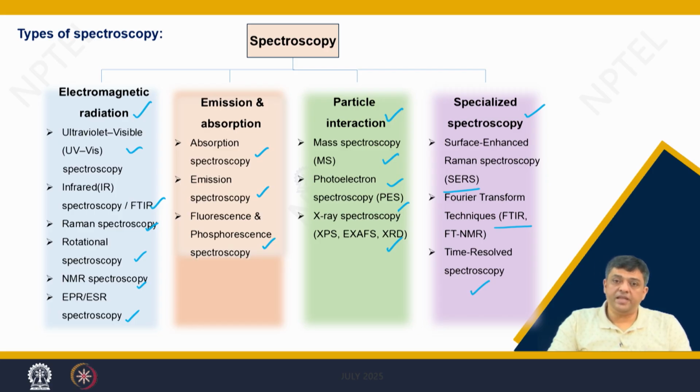But the principle remains the same. There is a source, there is a sample, and you collect the data and then plot the spectrum, that is, for example, intensity versus wavelength curve.